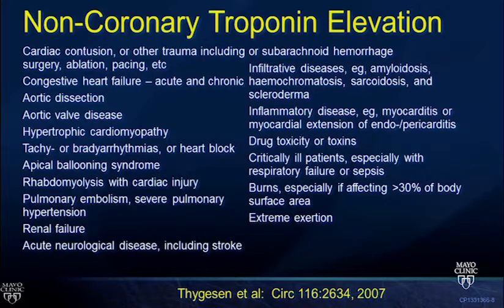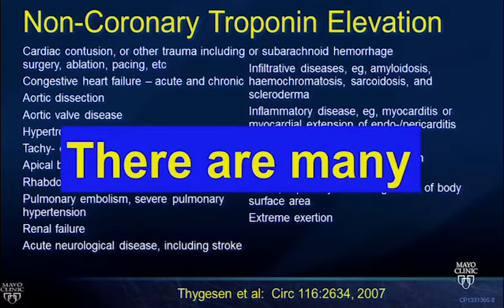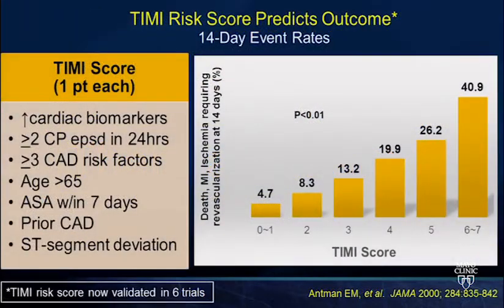There's a lot of words on this. The whole point is that there are lots of non-coronary reasons that someone may elute some troponin into their bloodstream. We all know this. We've all had consults for troponinemia, and that doesn't mean that it's necessarily a coronary event. This has implications because our therapies generally target the causative mechanism. So we need to match our therapy for a coronary to a coronary event.